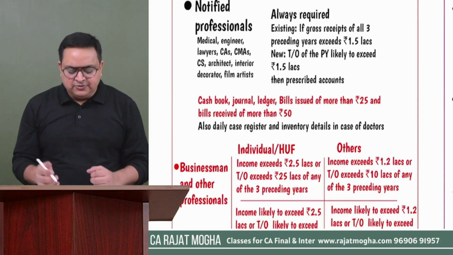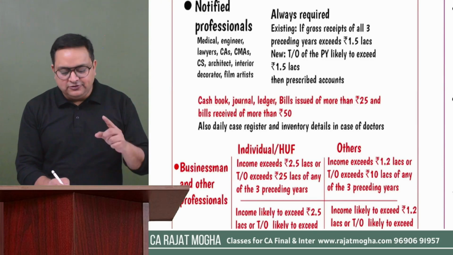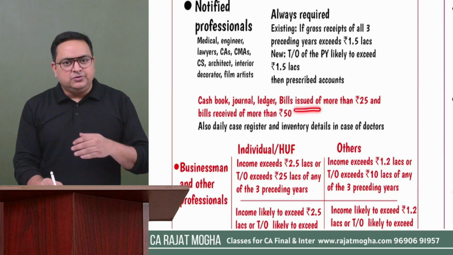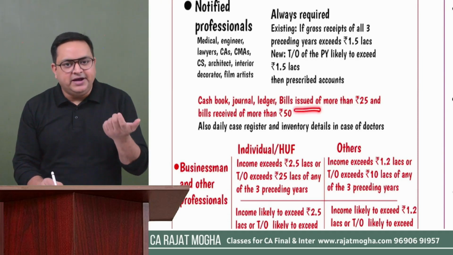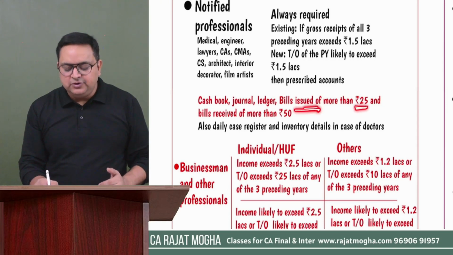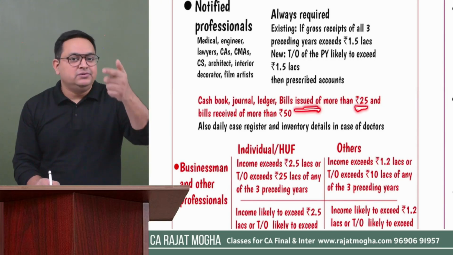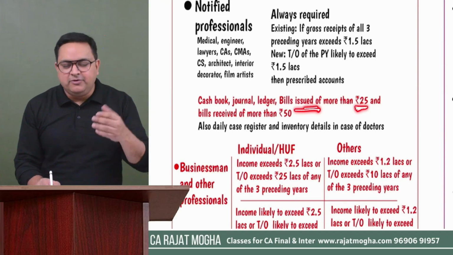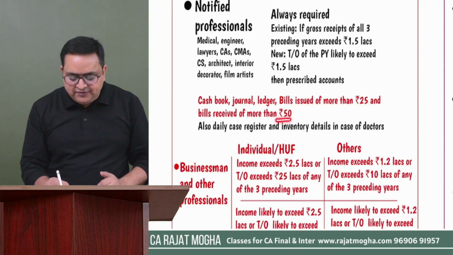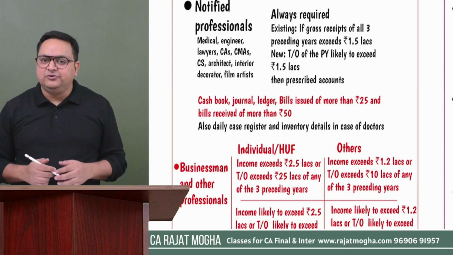What are these prescribed books of accounts? Cash book, general ledger are prescribed books of accounts, and also the bills issued by you. The bills issued by you, you must be having the duplicate copy, right? So you should keep that duplicate copy if the bill issued by you is more than 25 rupees. And if you have received certain bills, you must be having the original copy of the bills received. And if it is more than 50 rupees, you should keep that bill receipt also, that original invoice also, right?